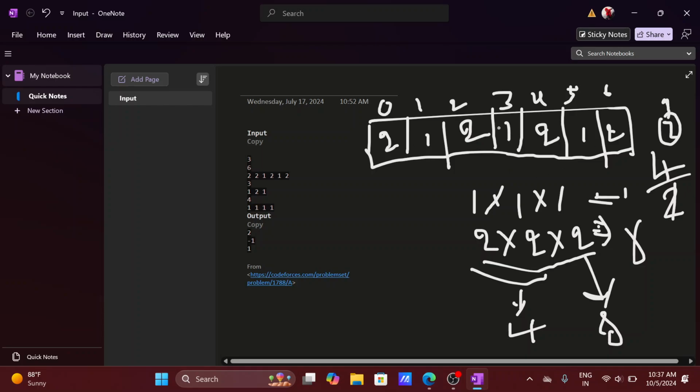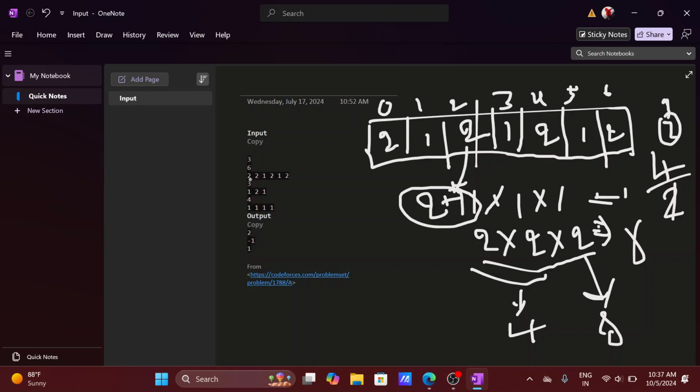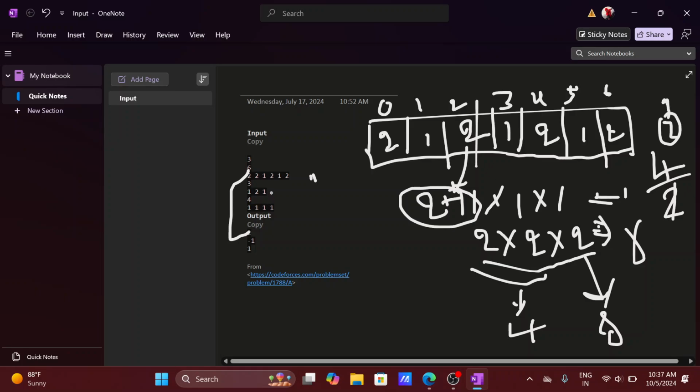We have to return it. So the second 2 is present here, so we have to return this index. So 2 plus 1 is our answer. Why 2 plus 1? Because it's a zero-based index, right? So if we consider 2, 2, 2, 2, here also four 2s are there, where the second 2 is present here, and its index is 1, and we have to return 1 plus 1. The answer is 2.